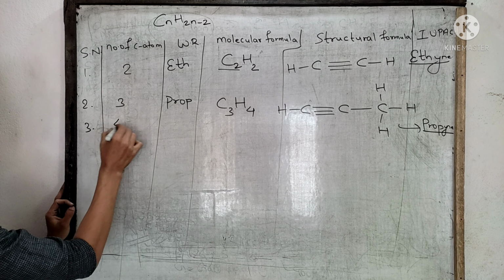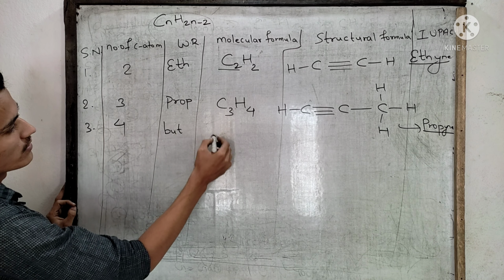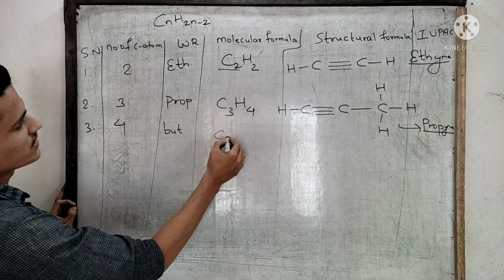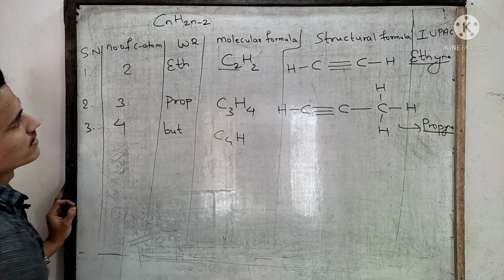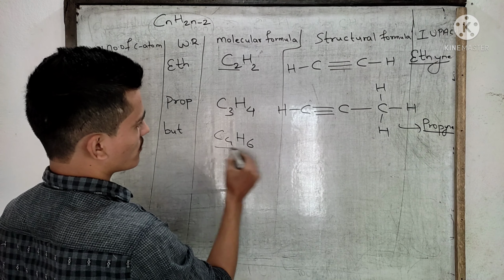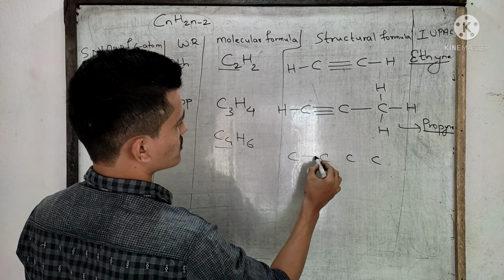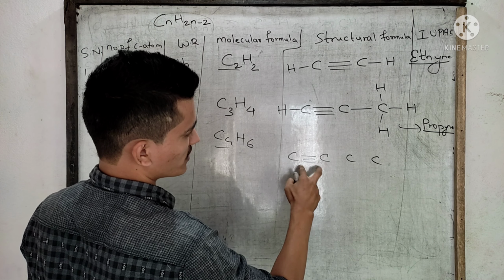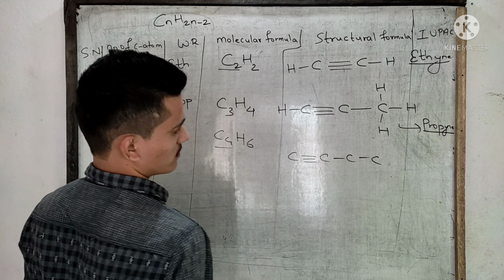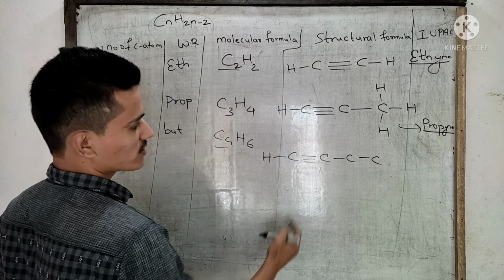Third, if the number of carbon atoms is 4, what will be the word? But. What will be the molecular formula? C4H6. You can draw 4 carbon atoms, 1, 2, 3, 4. You can place 3 bonds between any 2 carbon atoms. I have placed them between these. This carbon can further form 1 bond which will be formed with hydrogen.